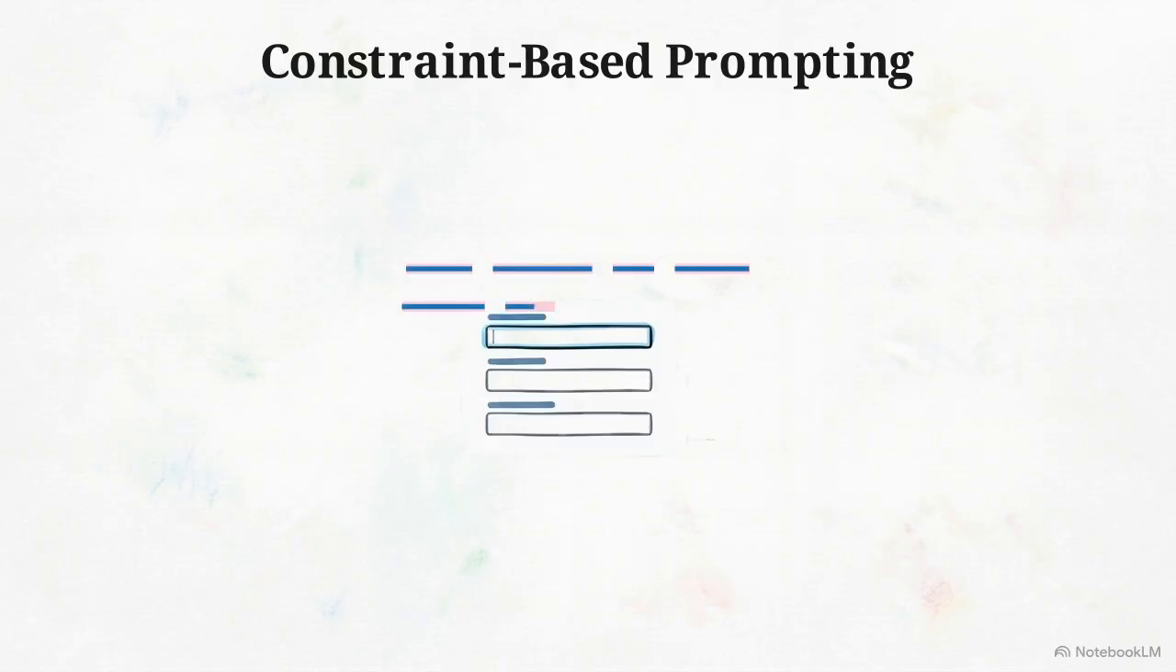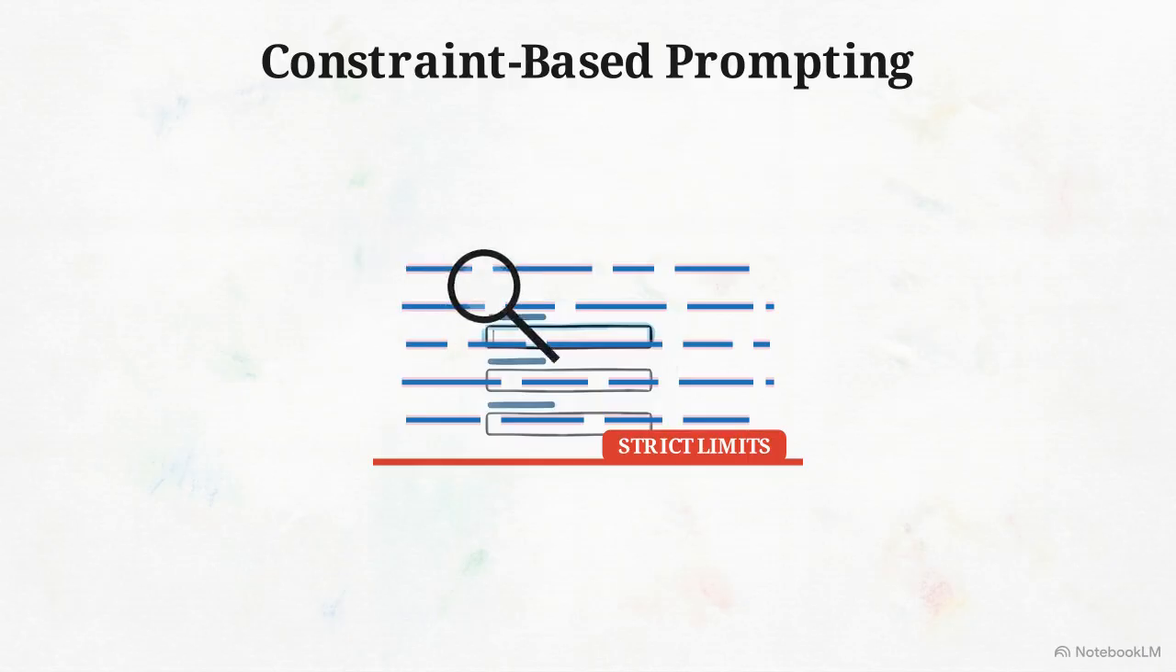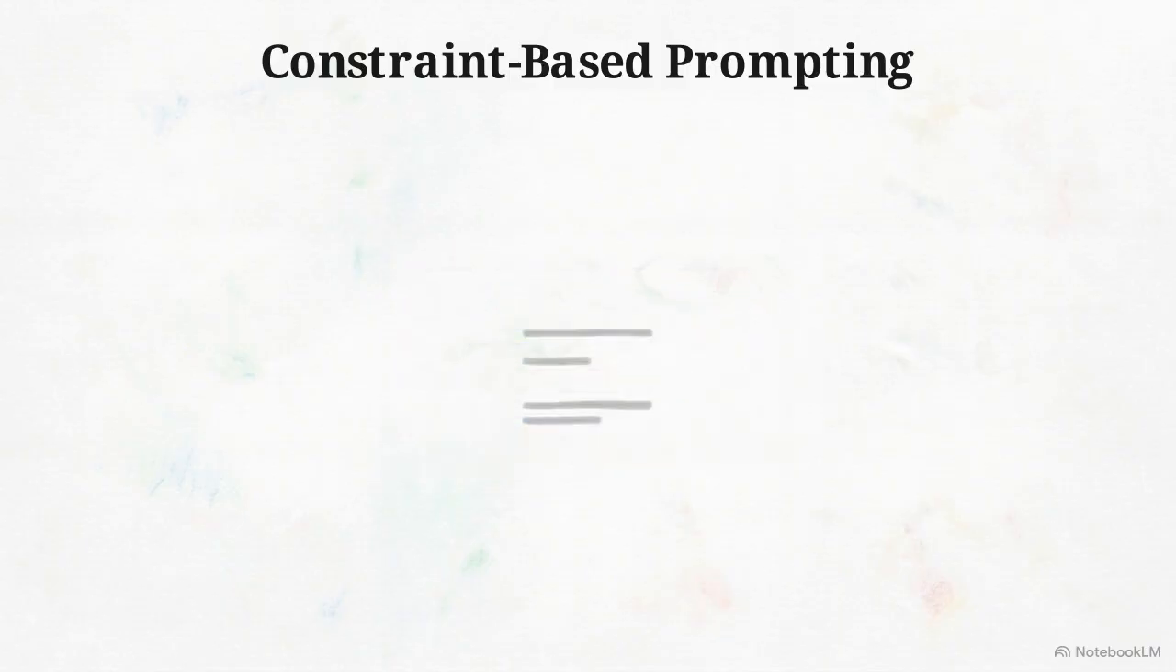This schematic illustrates an AI generating text until it hits a hard boundary. By establishing strict negative limits, we prevent it from doing the work. Instead of saying, "Fix my grammar," a constraint-based prompt says, "Point out errors but do not rewrite the sentences." The tool provides feedback, the student applies it.